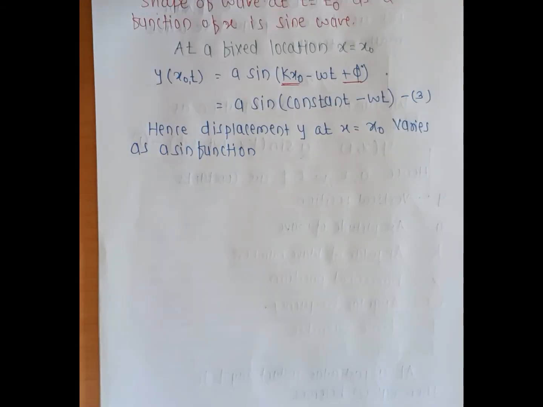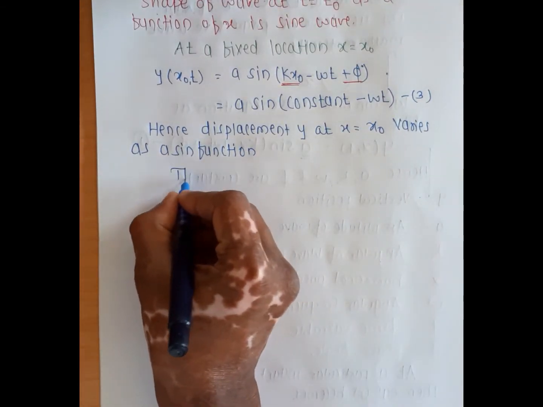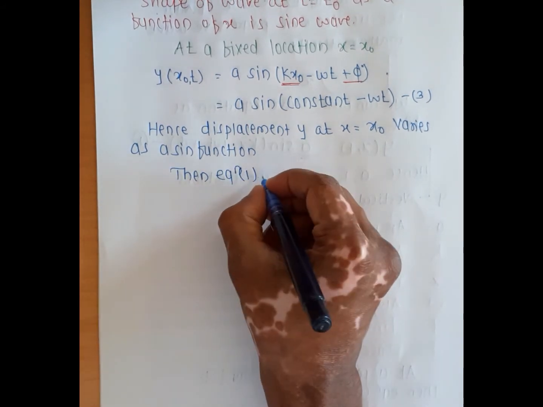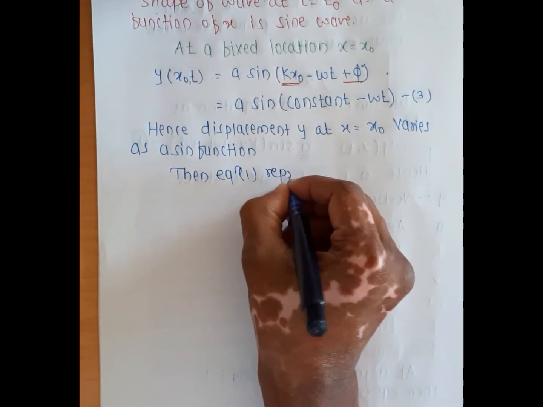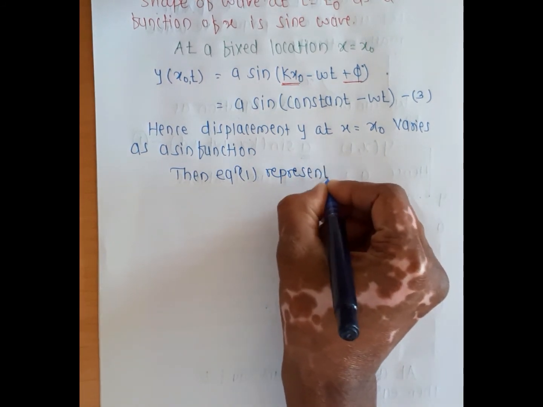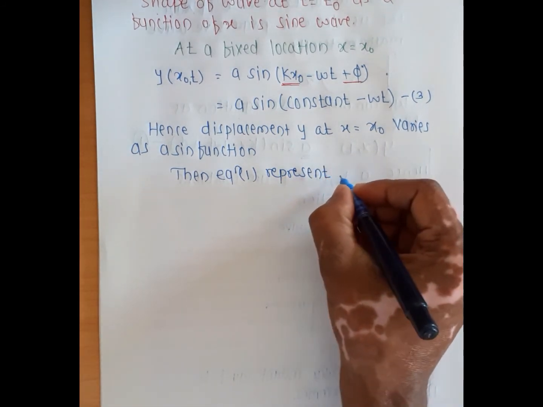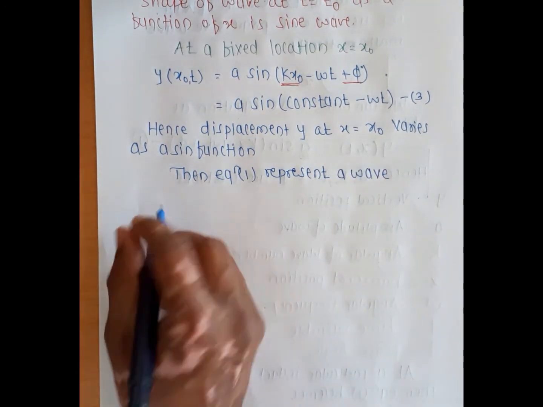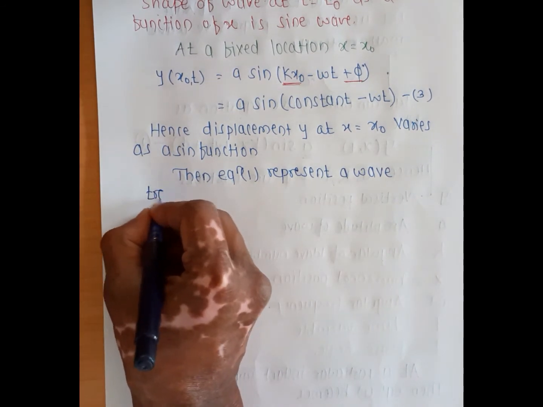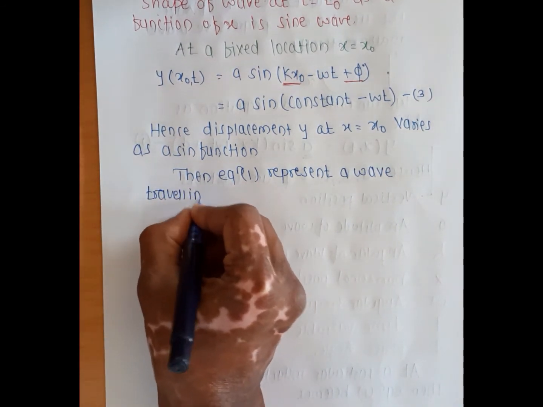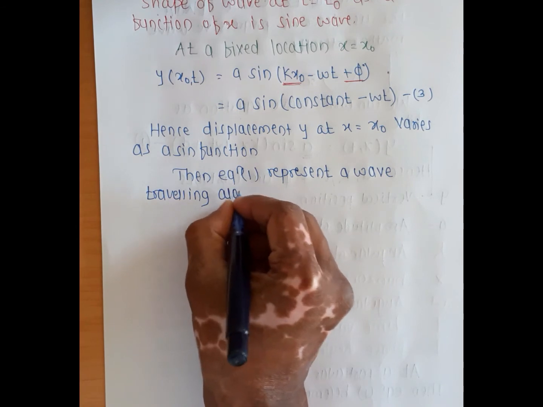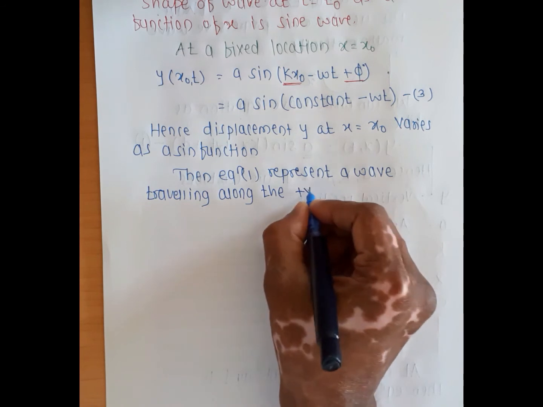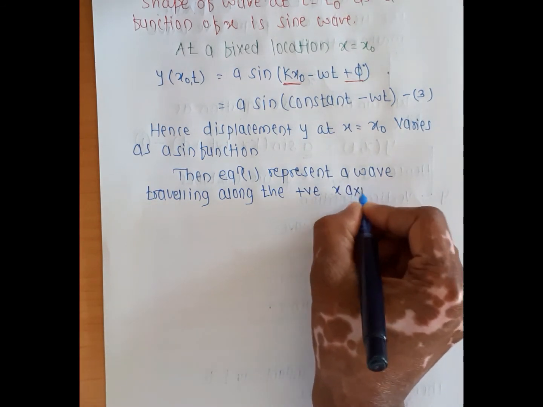Then equation 1 represents a wave traveling along the positive x-axis.